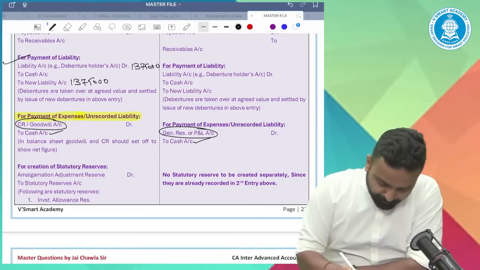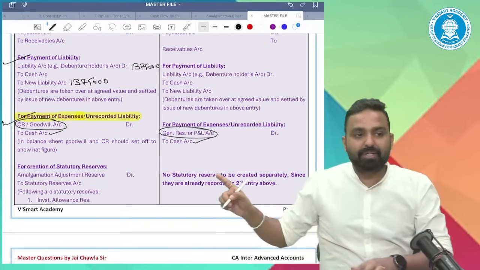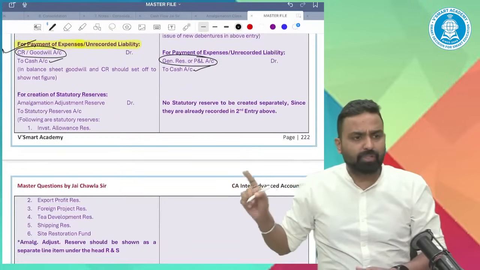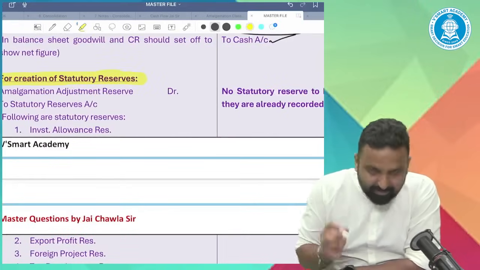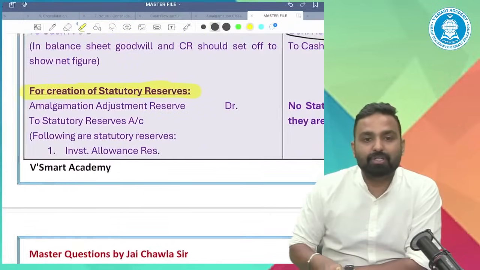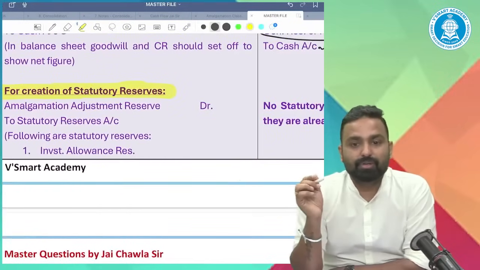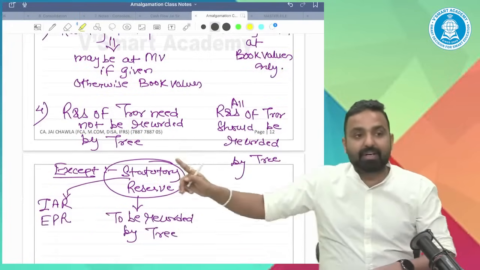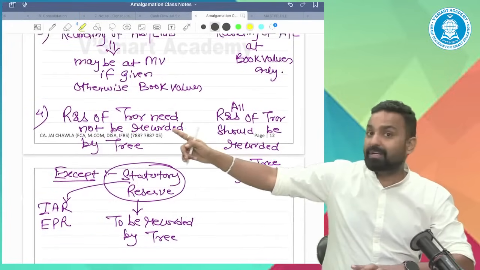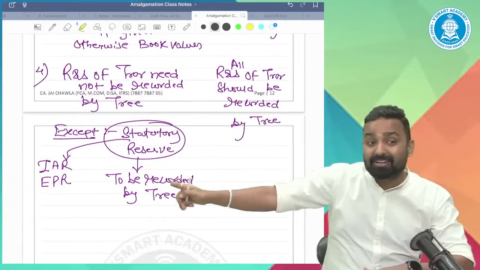Okay. Last entry. No, not the last. Okay. For creation of statutory reserves. I told you here that reserves of the transferor need not be recorded except statutory reserves.